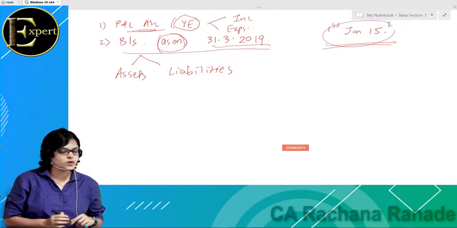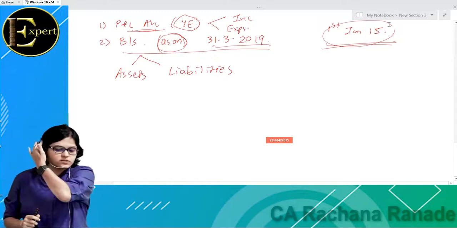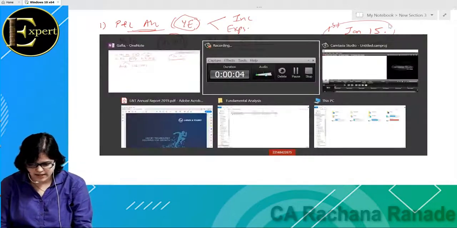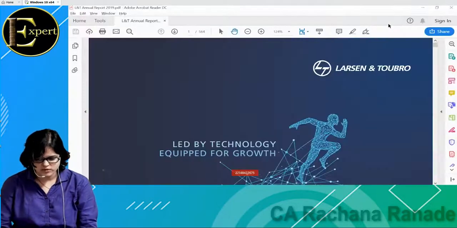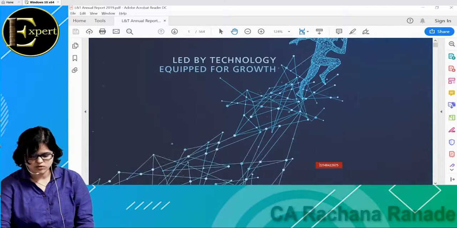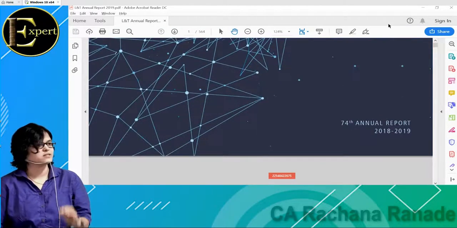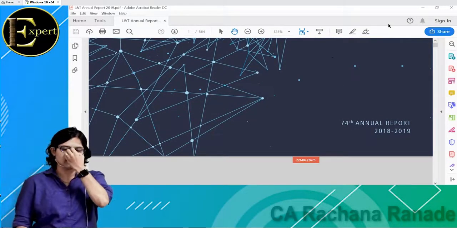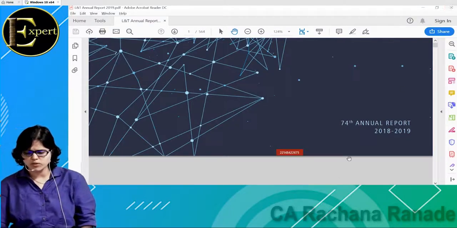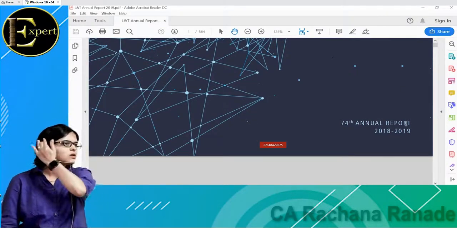Okay. Now today what we are going to do is, if you remember, I showed you L&T annual report, and today I've got L&T annual report 2019. 2018-19 Larsen and Toubro. And if you remember, what was this annual report? Can anyone tell me what an annual report was?